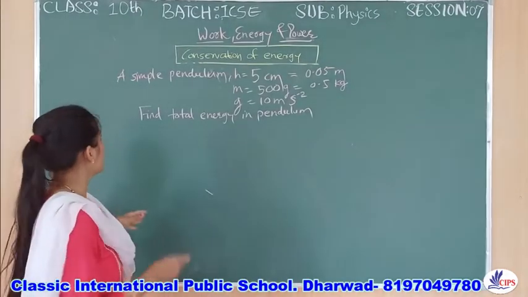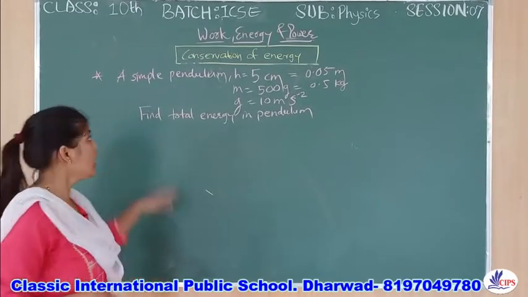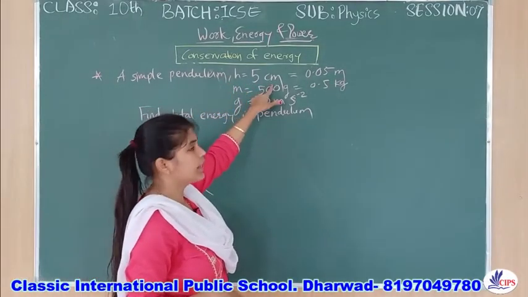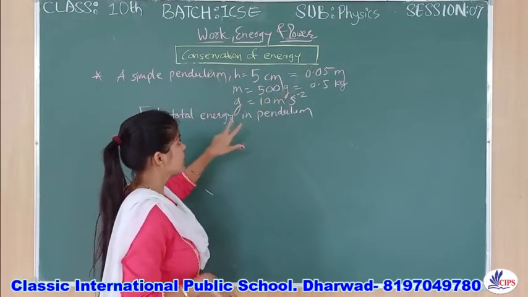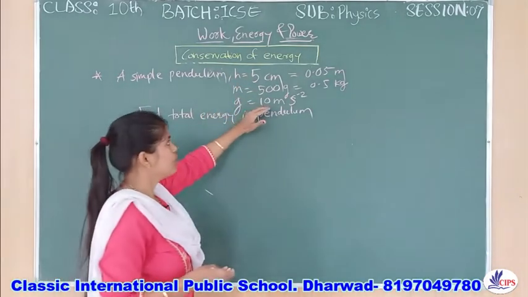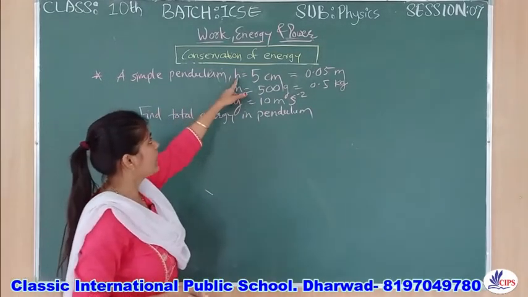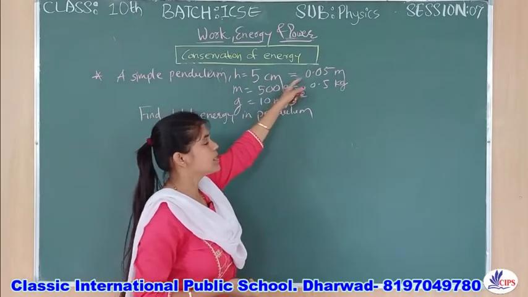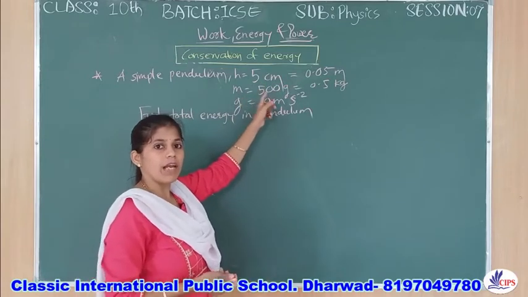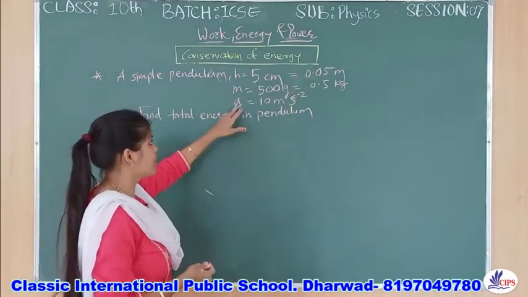Here is one numerical. In case of a simple pendulum, I have written every given quantity in shortcut way. First, they have given a simple pendulum with height 5 centimeter, mass 500 grams, gravity 10 meter per second squared. But children, whenever you get these kinds of values, you need to convert them into proper SI units, right? So in case of height, they have given 5 centimeter, it will become 0.05 meters. Next one will be mass. Mass they have given 500 grams, that will be converted into 0.5 kg. Okay, and the given g value is the same.